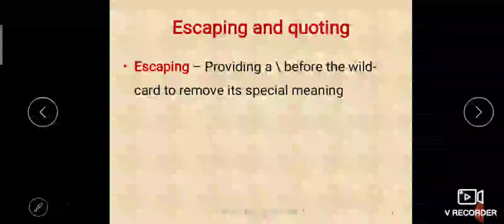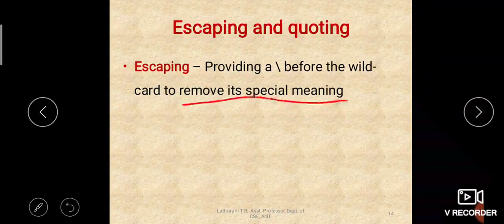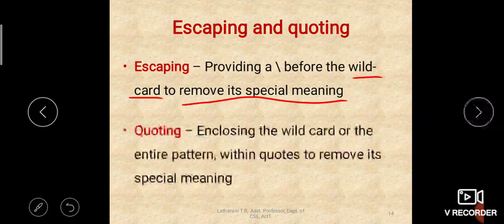It will remove the special meaning of the wildcard when you prefix the slash to a wildcard. Quoting also will remove the special meaning of the wildcard when the entire pattern is enclosed in quotes.